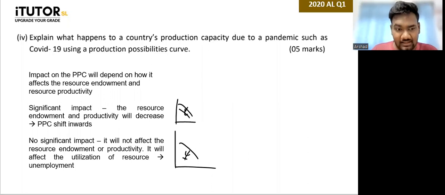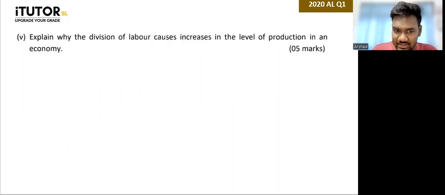Okay. Done. Then the last question. Same question repeated, right? Explain why division of labor increases the level of production in an economy. Fine. Last time they asked you to state. Now the same thing, you change it into a paragraph. Can handle. We did this in the 2017 paper. I think 2017, yes. How it leads to an increase in production.